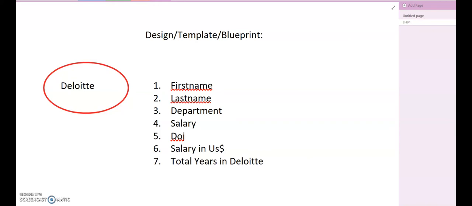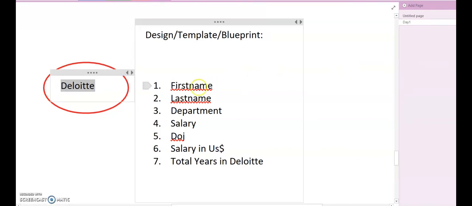Since object oriented programming deals a lot with real world problems, we will take some real world examples now. The scenario is that I have a company and the name of the company is Deloitte. I need to make an object which can take the first name, the last name of the employee, the department, the salary, and the date of joining of the employee, and then it has to do some behavior, some functionality as well.